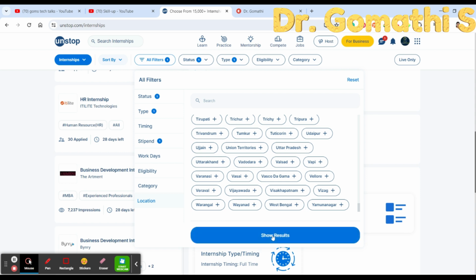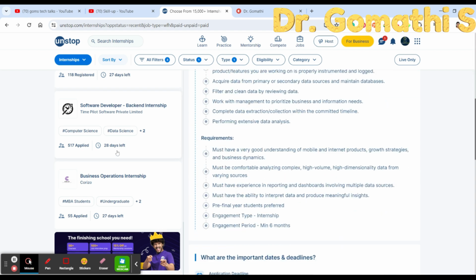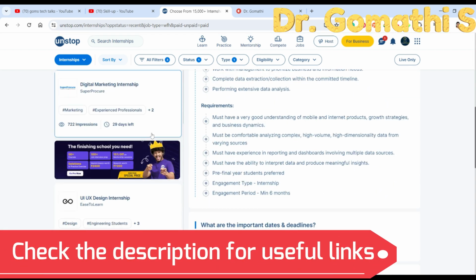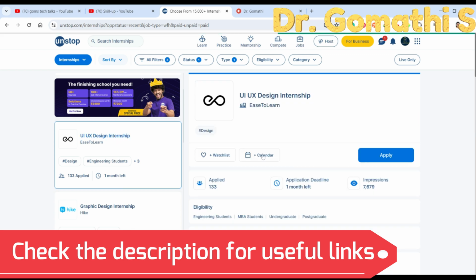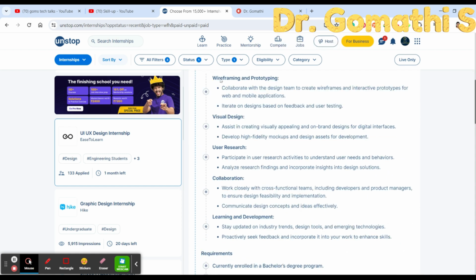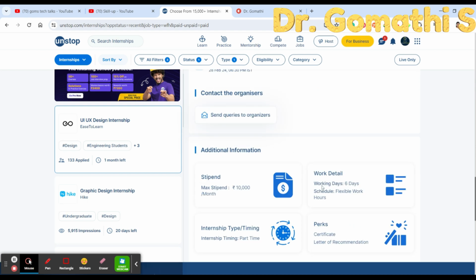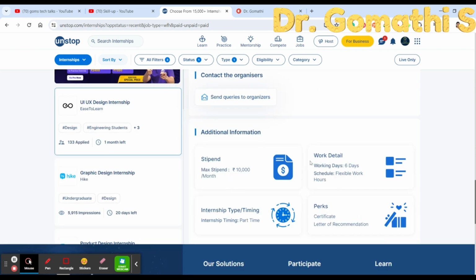And once you are done, just click show result, so you can see the result of what you have applied for. Okay, so you can scroll down here. So these are the results. UI UX design internship. So here you can see 1 month application deadline, 1 month left. So you can find all these details here. And finally, you can also check what the stipend is. They are giving 10,000 rupees, 6 days of work, internship type part time, and the perks, certificate, letter of recommendation